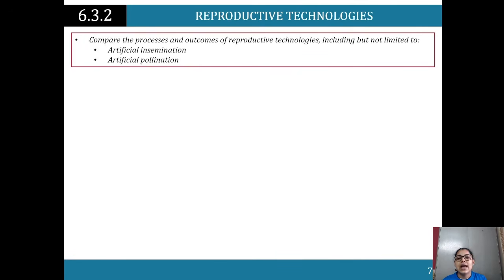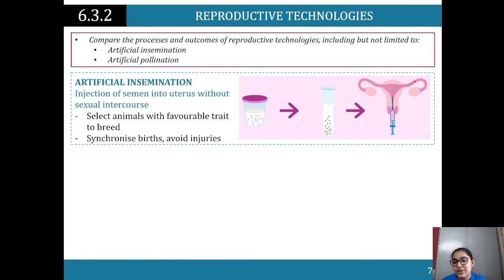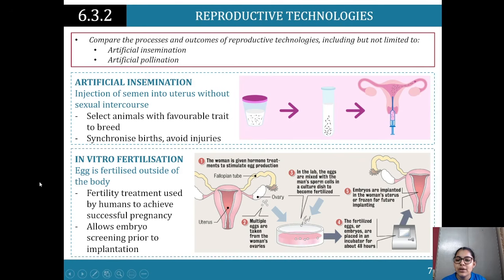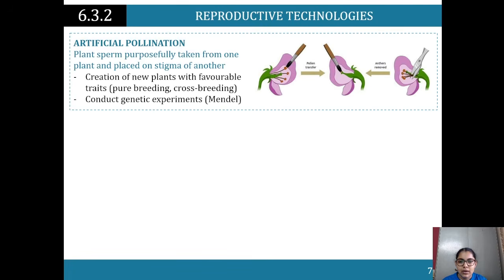Compare the processes and outcomes of reproductive technologies, including but not limited to artificial insemination and artificial pollination. Artificial insemination is the injection of semen into the uterus without sexual intercourse, so you can select animals with favorable traits to breed, synchronize births, and avoid injuries. In vitro fertilization is where the egg is fertilized outside the body. It is a fertility treatment used to achieve successful human pregnancies, and it allows embryo screening prior to implantation.